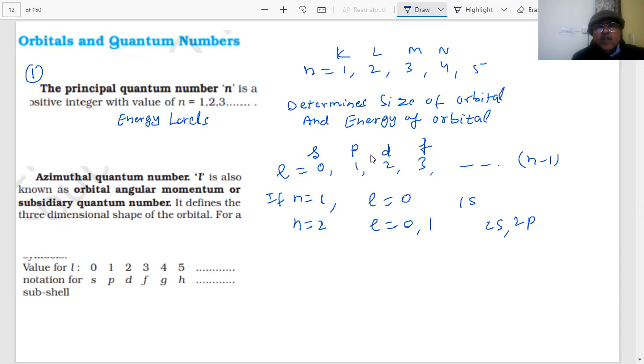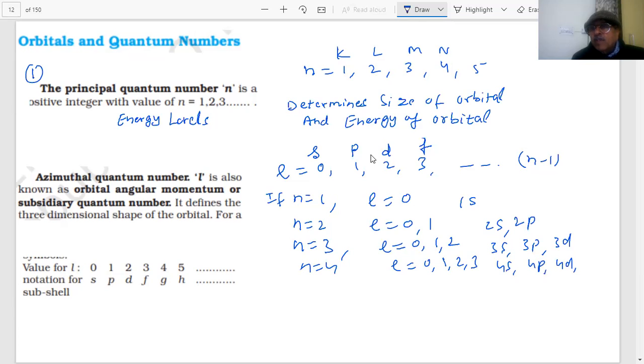Similarly, I can take n equal to 3, students. If n is 3, l can have 0 and 1 and a maximum of 2, since 3 minus 1 is 2. So I say it is 3s, 3p and 3d. Similarly, I can take n equal to 4, then l can have 0, 1, 2, and 3 values, so this will be 4s, 4p, 4d, 4f. Like this, this is given by the quantum number l, which is called the orbital quantum number.